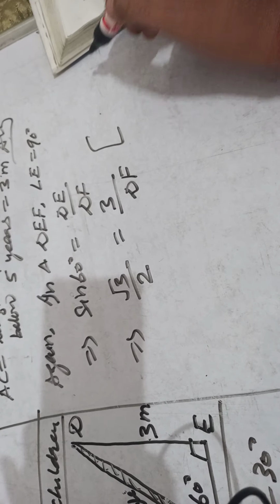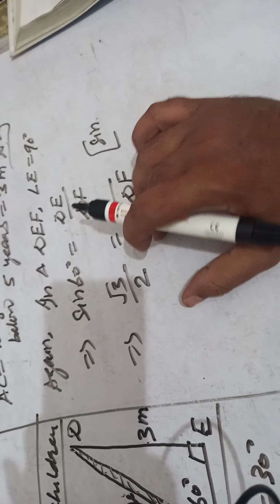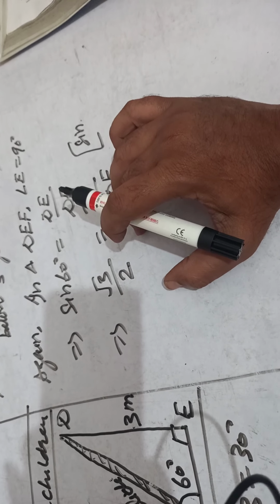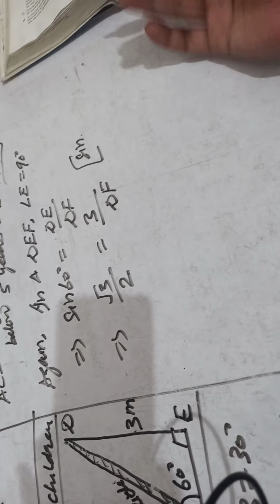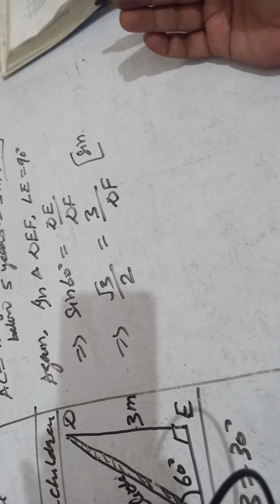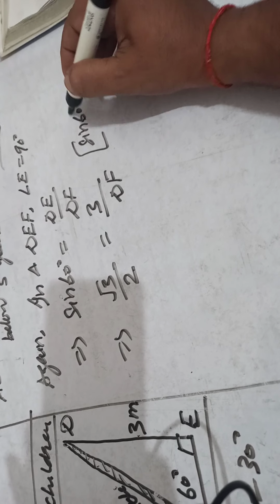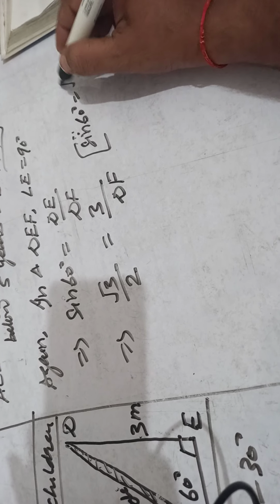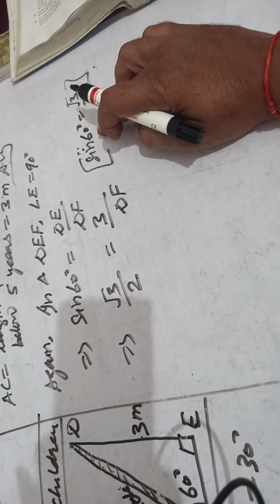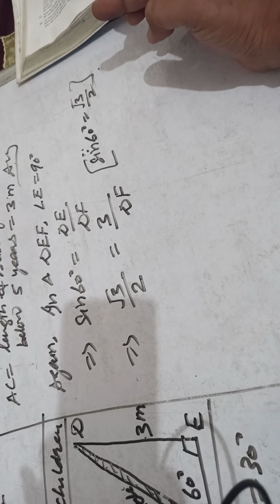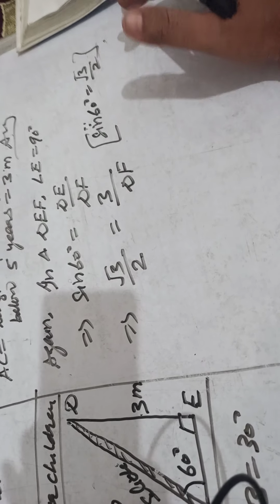Okay, here you can write that sine 60 degree equal to root 3 by 2. Every time we use the values of trigonometric ratios for a particular angle, we have to remember them, so that we will not have to refer to them again and again. Notice that sine 60 degree equal to cos 30 and sine 30 equal to cos 60. Clear? So this is the method to remember the values.